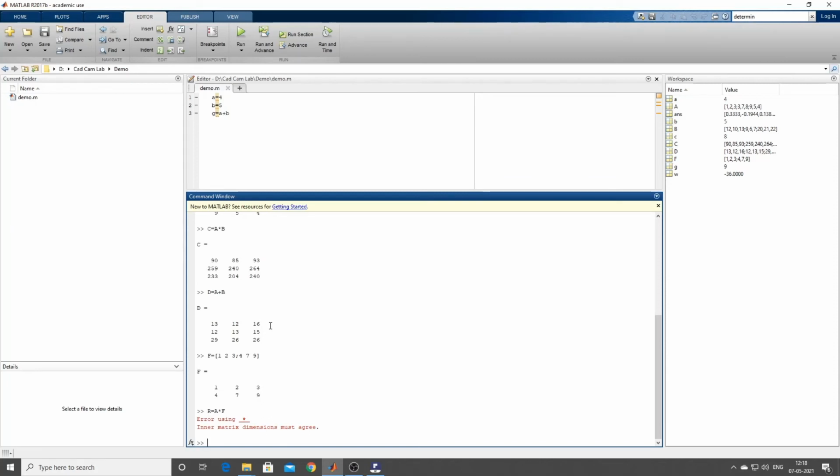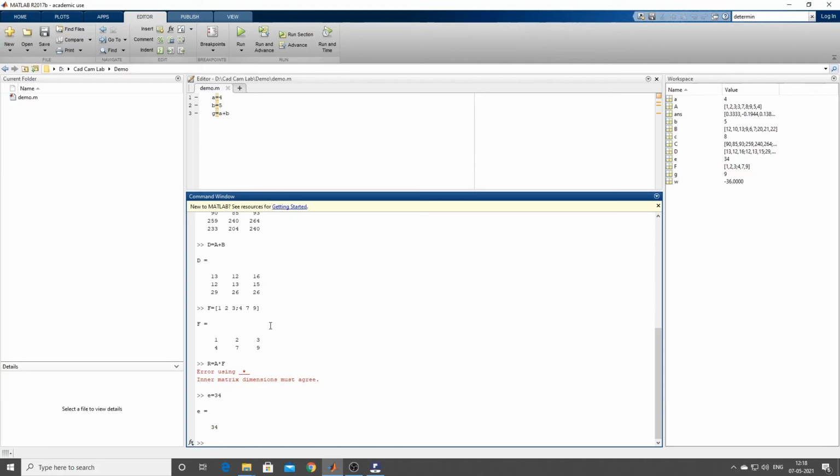Okay, guys. So like this, you can do a lot of things with respect to matrices. Now suppose say, I'll tell you, there is a number, a scalar, some 20. I should multiply it with the matrix A. Say I'll try to define E equal to some 34. I want to multiply matrix E, that is 34, with matrix D. So what is that I need to do? Suppose again that result has to be saved into something.